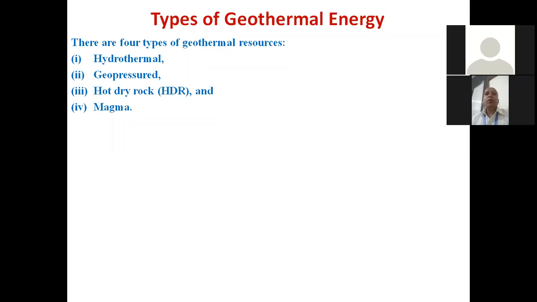Out of these four, so far only the hydrothermal energy source of geothermal is used for energy generation, and the rest of the three sources of geothermal energy are in development stage, like geopressure, hot dry rock, and magma. These three are under development stage, and most of the work has been done on hydrothermal energy sources. And this source of energy can be utilized for direct heating purpose or energy generation also.